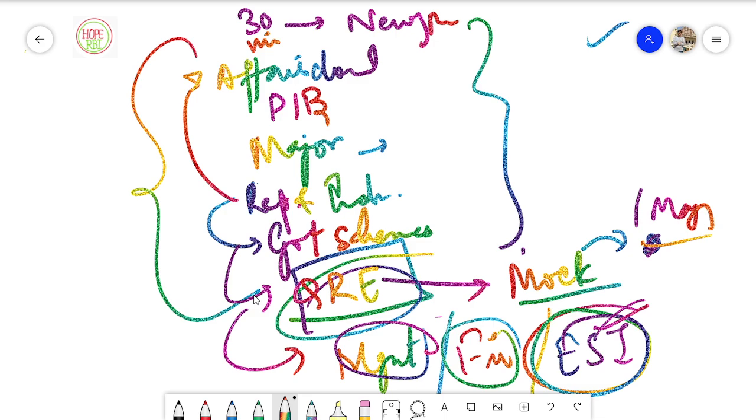So even if you miss some of the topics which are not that important from the examination point of view before the preliminary, you can easily cover them after the preliminary examination or before your mains examination. So you can definitely do that. This must be the strategy, this must be the daily task that you need to achieve for your preparation, because the time is very less and there is a lot for you to do.